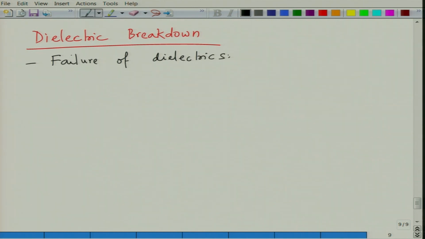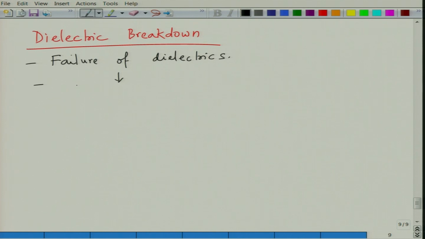Dielectrics work under a certain electric field. When they stop being dielectrics, that is when dielectric breakdown occurs, and generally it is denoted by a large increase in current or conductivity of the dielectric. So this is what dielectric breakdown means.